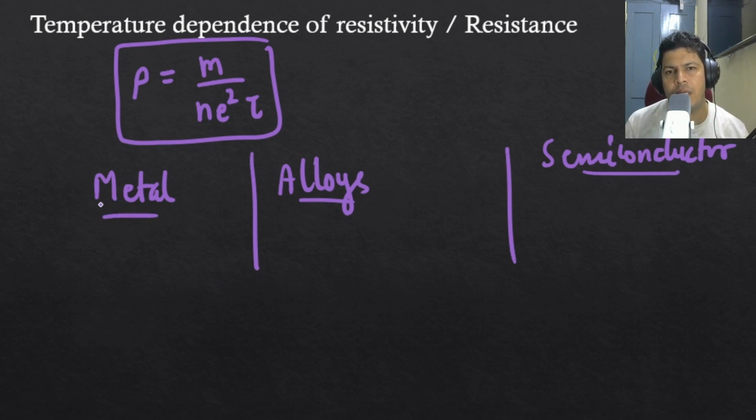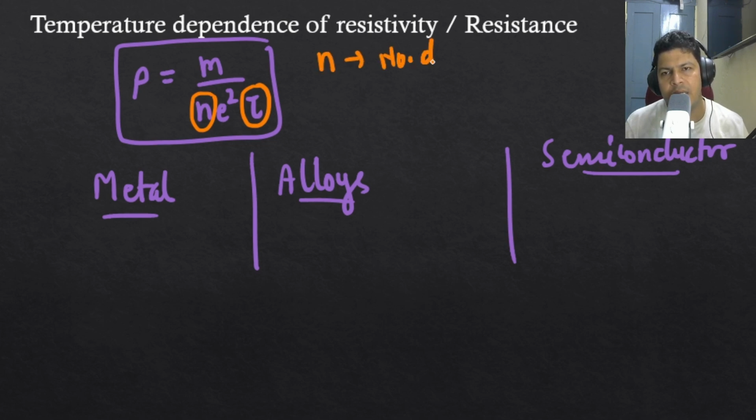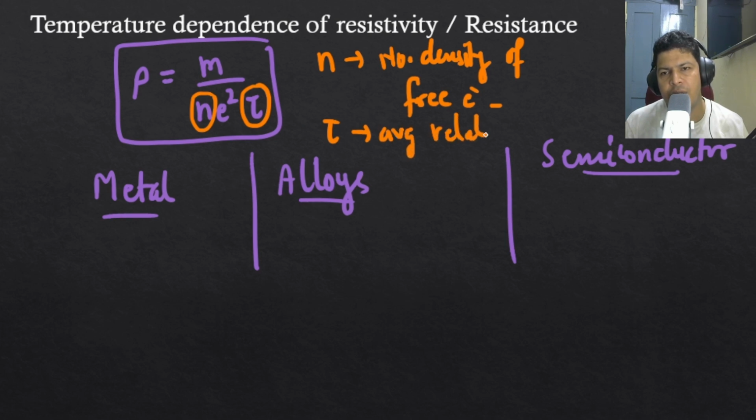In case of metal, there is not much change in number density because two factors are very important here. One is n, the other is tau. What is n? n is number density of free electrons. Then tau is average relaxation time. Remember, the gap between two slaps from mom is the time we get to relax, and that is the average relaxation time.